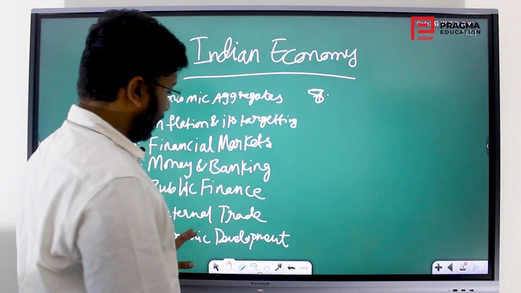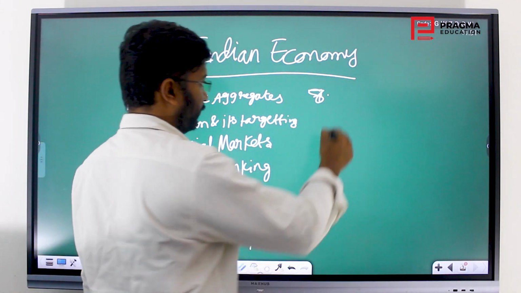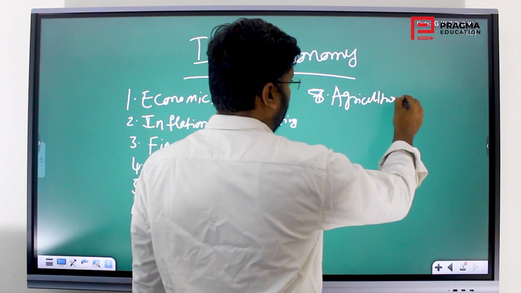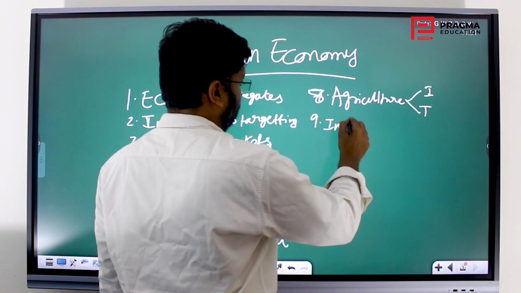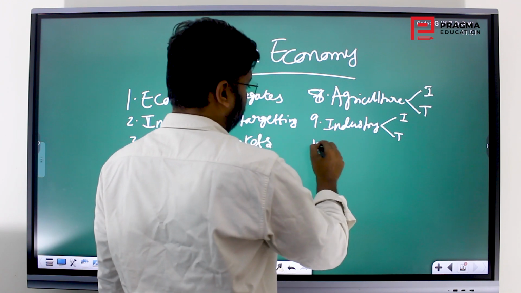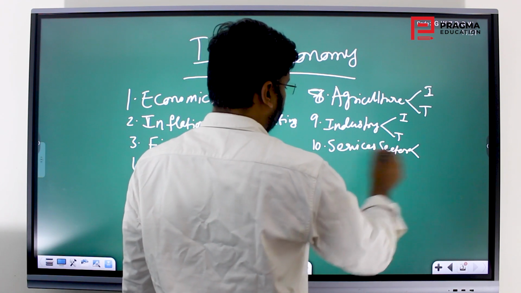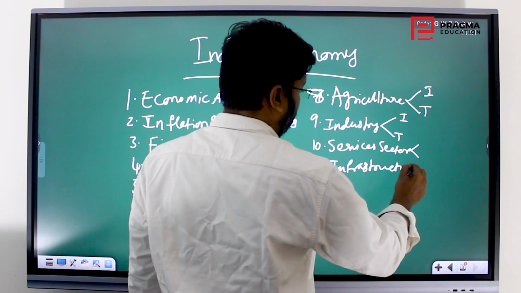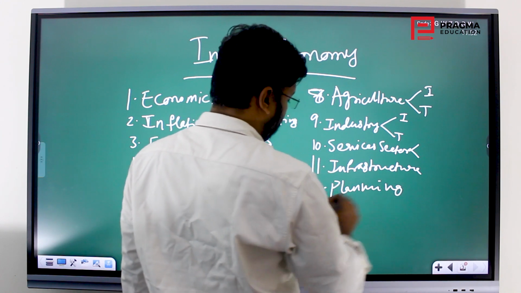So till here it will be totally conceptual, and from here we will start the static and dynamic issues, starting with agriculture. We will cover both India and Telangana. Next, industry, same. Services sector. Infrastructure. Planning.